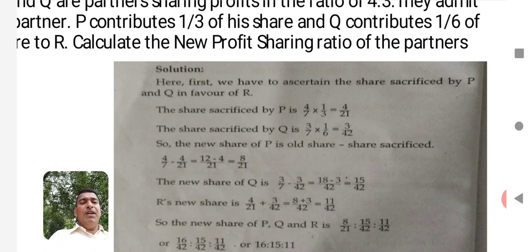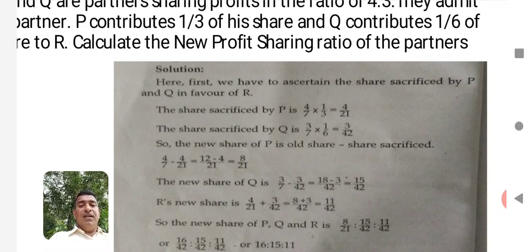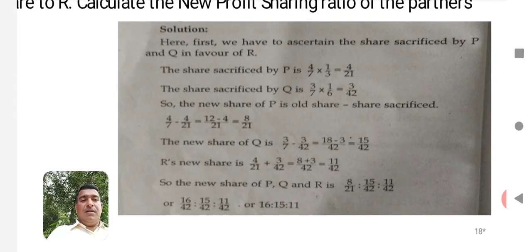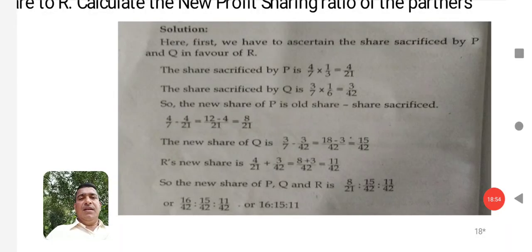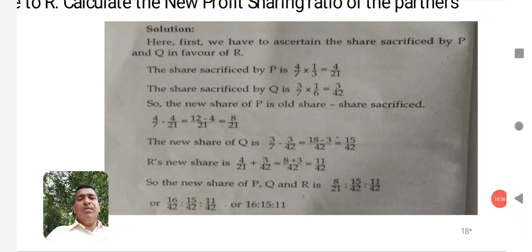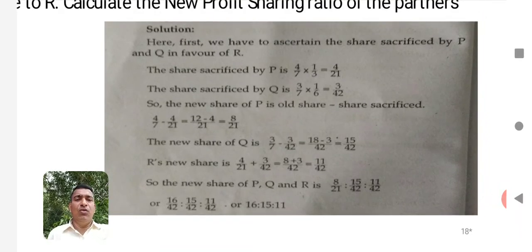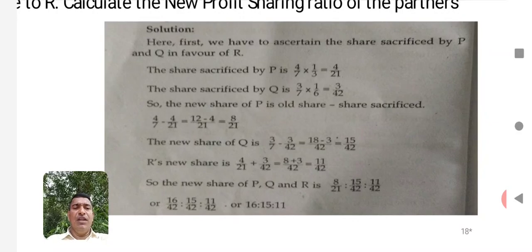Now the amount will be 3/42. Now the sacrifice ratio will be calculated. Whatever may be the sacrifice, that should be deducted from the old share. We will get the new profit sharing ratio, that is 16:15:11.